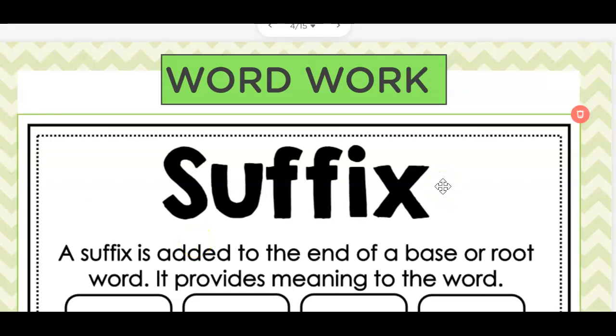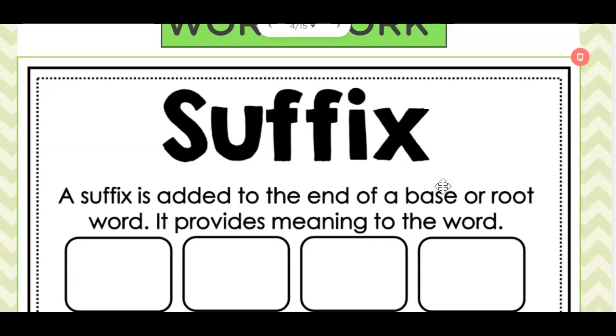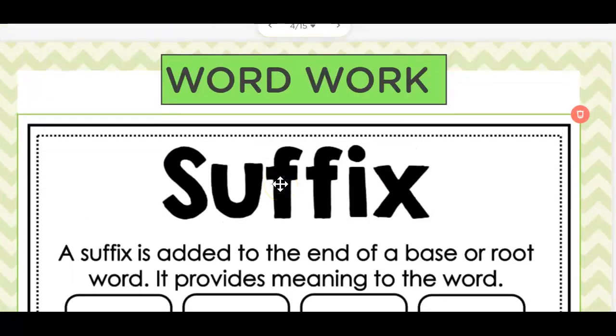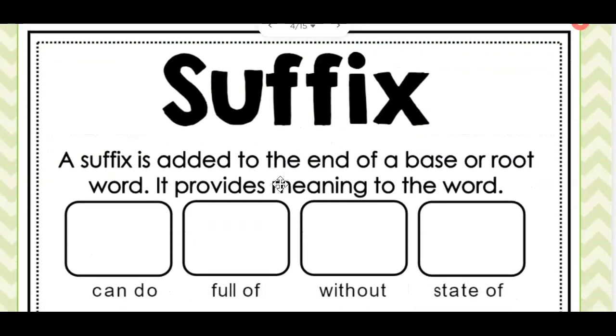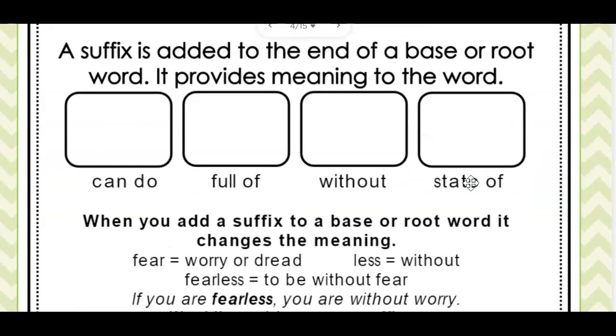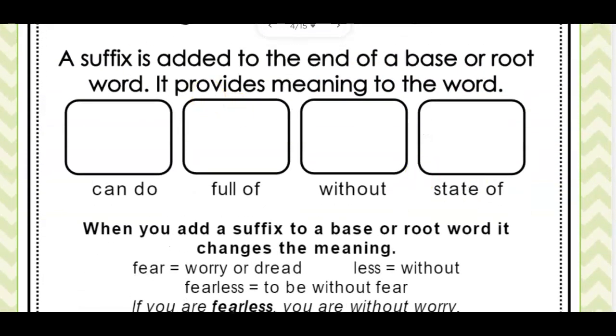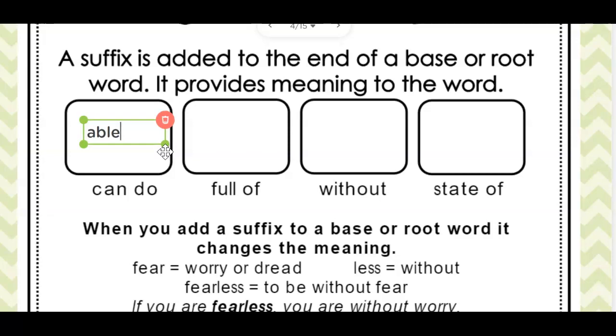We've been looking at affixes, prefixes, and suffixes, things that get added to root words to change the meaning. Last week we looked at prefixes that get added to the beginning of words to change the meaning. Today we'll look at suffixes that are added to the end of a base or root word. It provides meaning to the word. The first one we are going to look at is the suffix able. Please type this along with me as we go through the lesson.